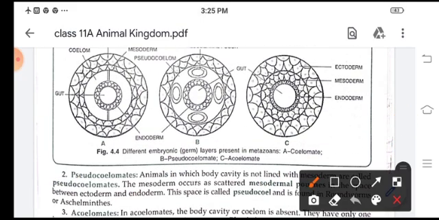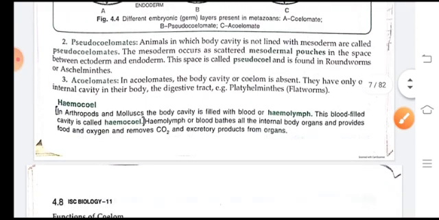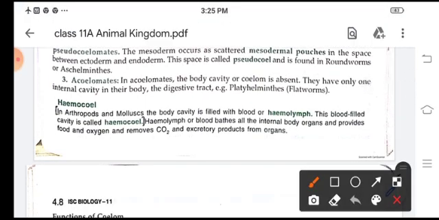Like see here children, these are the patches of the mesodermal pouches. Now acoelomate, in which the body cavity is absent. They have only one internal cavity in the body, the digestive tract, like Platyhelminthes.